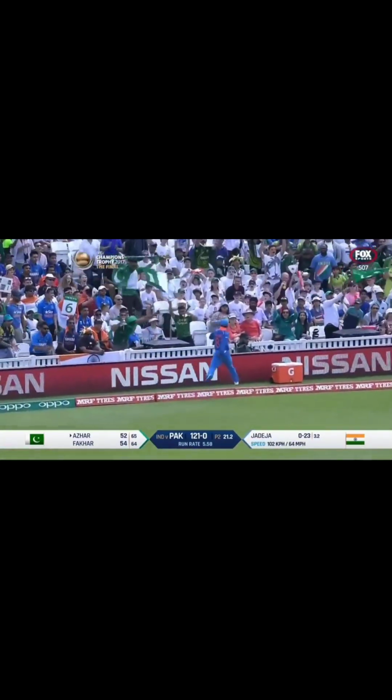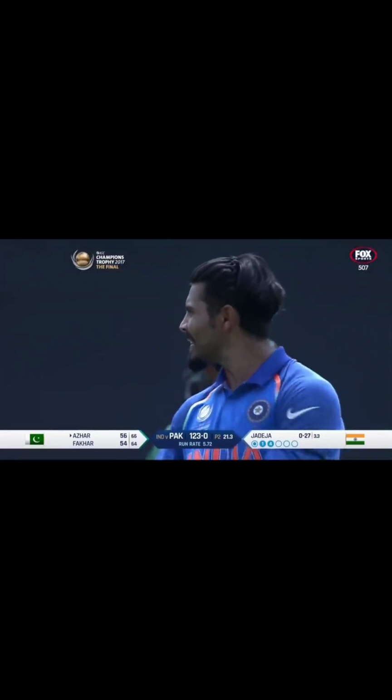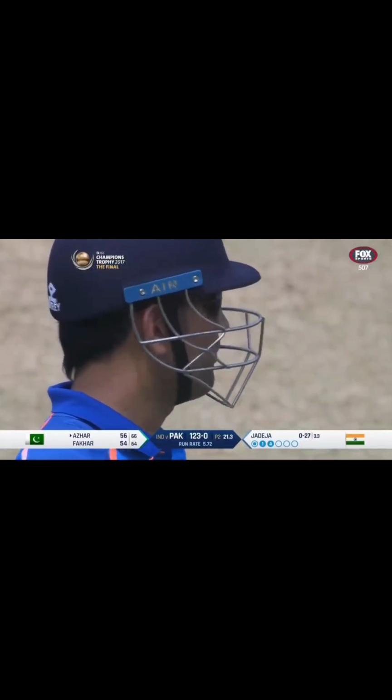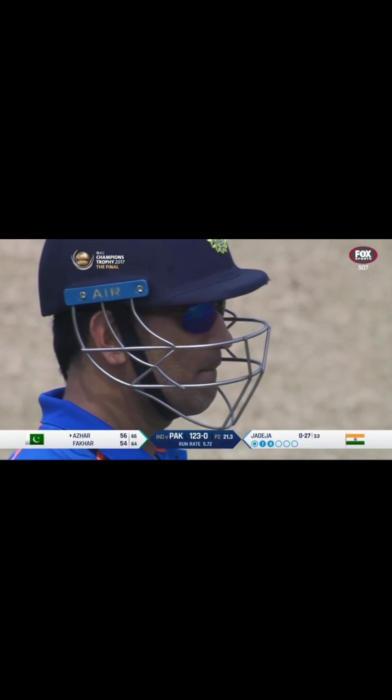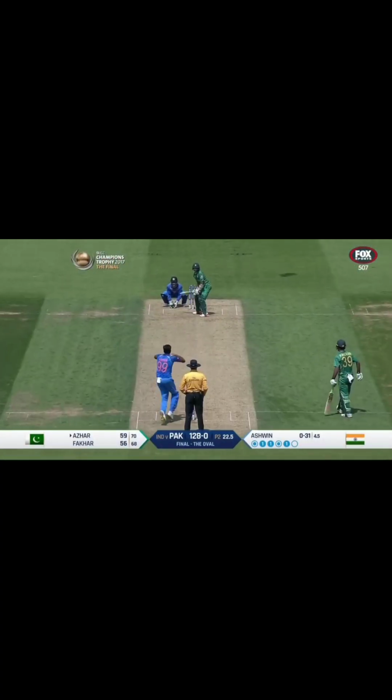Played it late. MS is not happy with that line. Jadeja gives up the chase. Sweetly timed by the right-hander. Yeah, very, very good player of spin, Azhar Ali, and he's just rocked on the back foot, and a little bit of width, and quick enough, good enough. His placement was absolutely superb as well. Jadeja doesn't often give you that sort of width. On this occasion he has, and Azhar Ali, he's going along beautifully here at the moment. Strike, the energy levels are up.